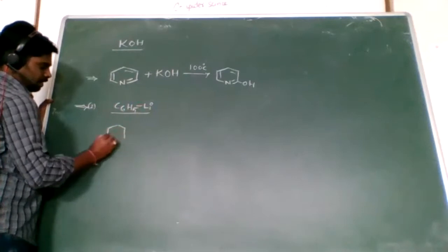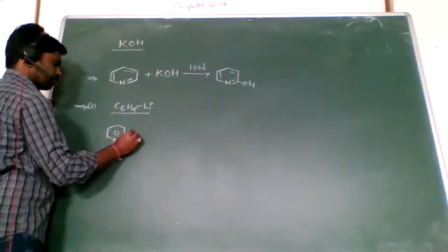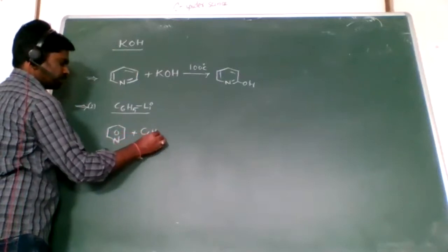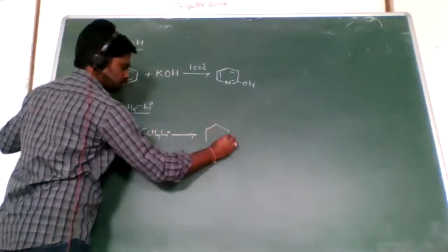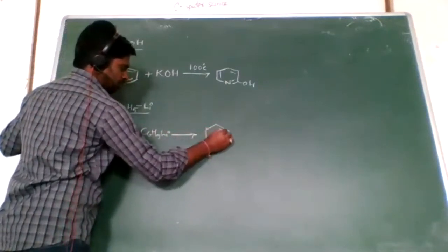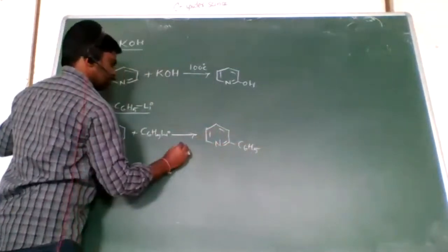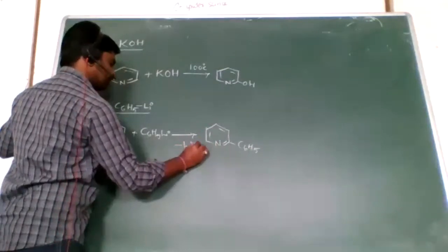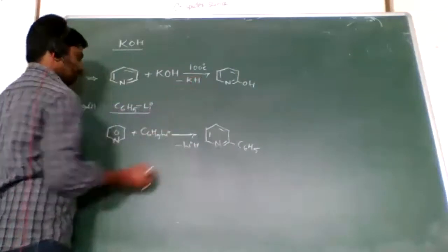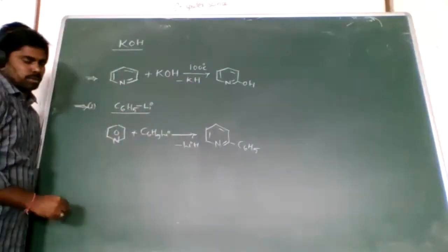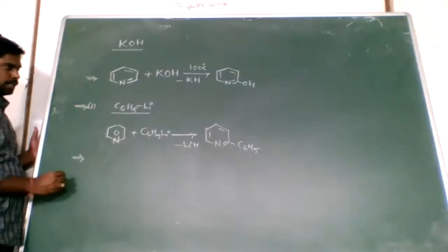Now when pyridine reacts with phenyl lithium to form 2-phenylpyridine, minus lithium hydride. Here it is also potassium hydride. So that is not a nucleophilic substitution reaction. That's why hydrogen is eliminated like an H minus.